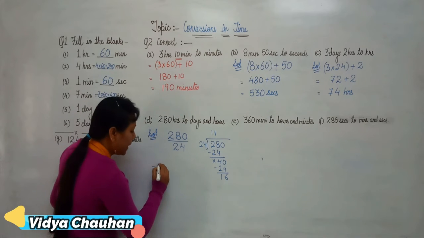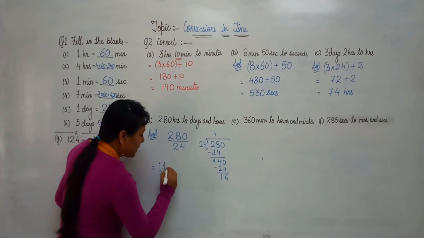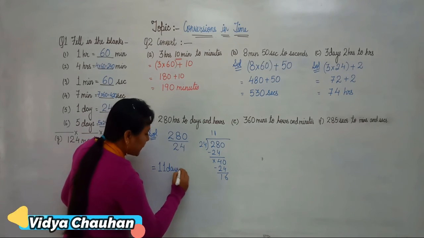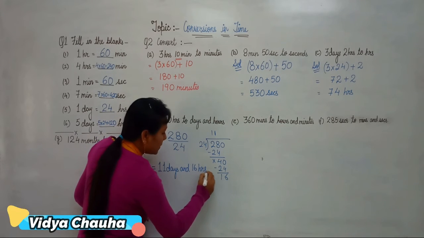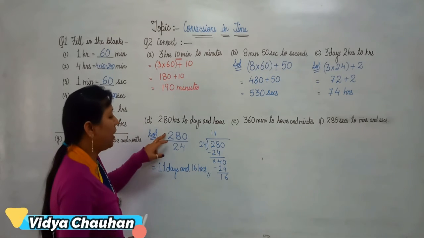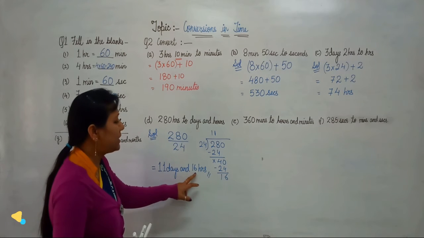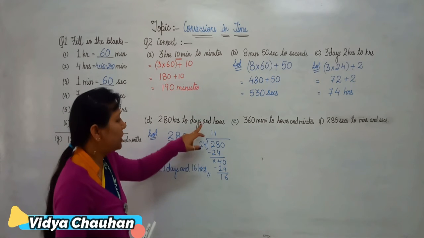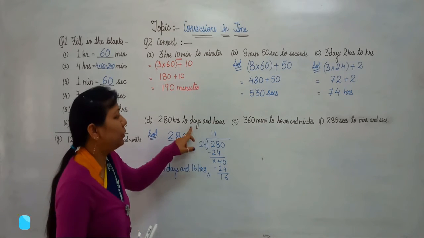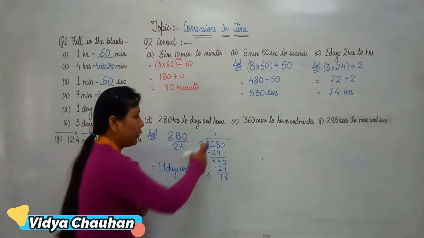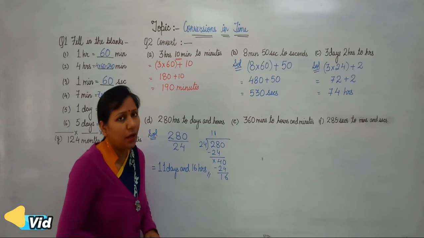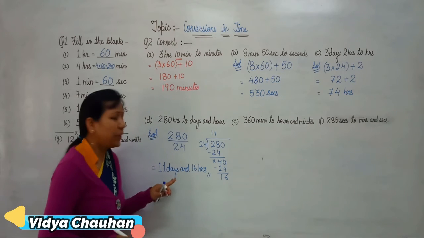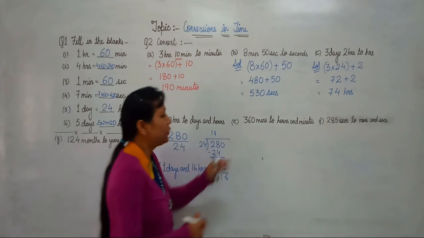Okay. So you will write it as 11 days and 16 hours. So 280 hours is actually equal to 11 days, 16 hours. So this is how we have converted into days and hours. The quotient will become days and the remainder left here will become the hours. Clear, students?